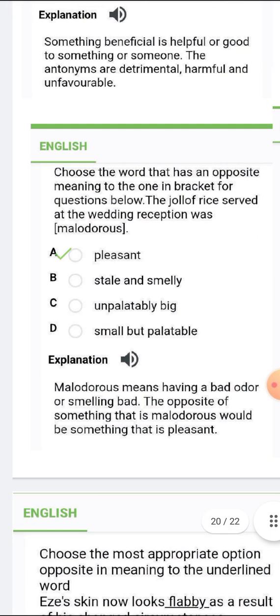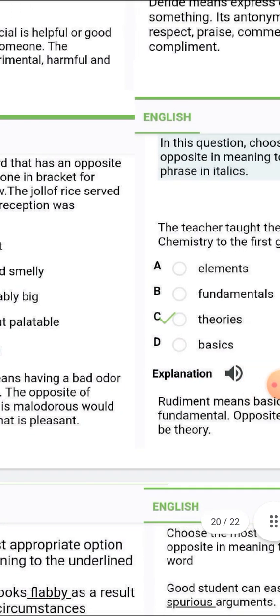All right, so the next word there is malodorous, and the opposite word is pleasant. Malodorous means having a bad odor or smelling bad. The opposite, something that is malodorous, would be something that is pleasant. All right.